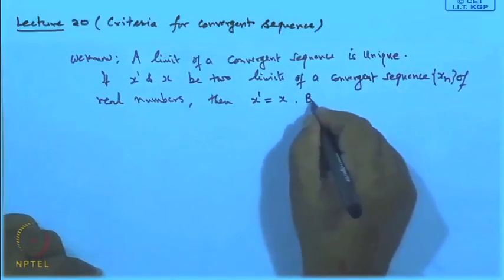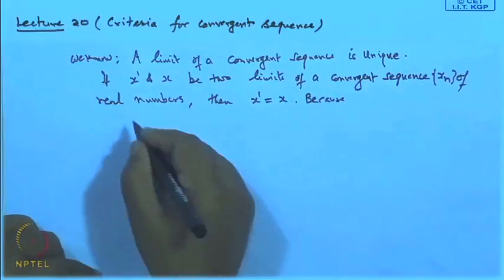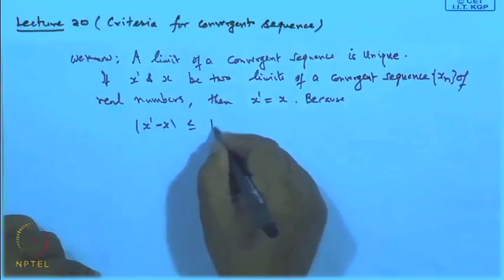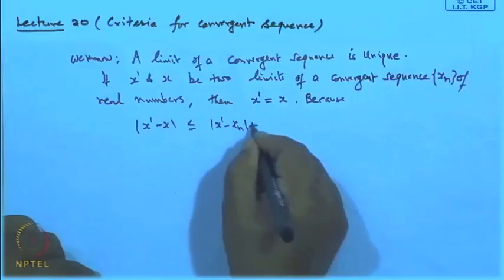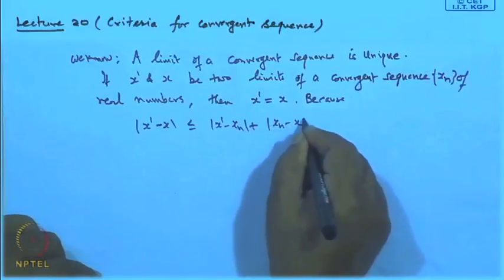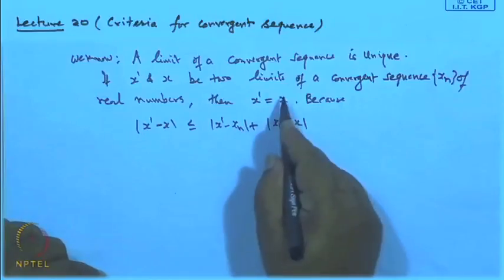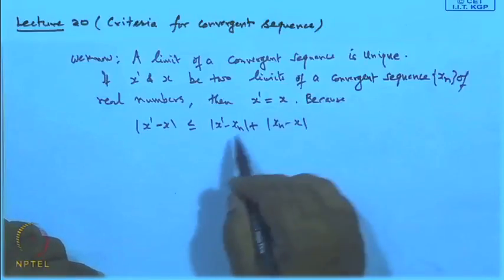The reason is, if we start with x dash minus x, then this can be written as x dash minus x n plus x n minus x. Now, since x n converges to x dash, it is a limit.